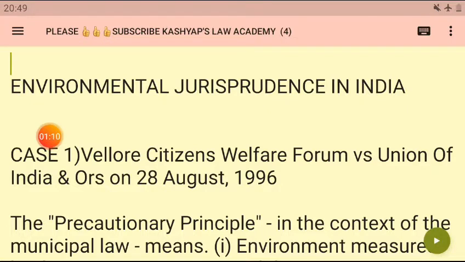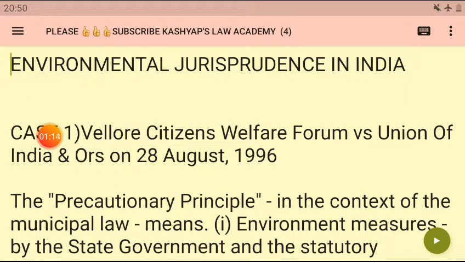Now let's proceed with the environmental jurisprudence in India. As I have already said, I have already covered the rest of the environmental laws. Environmental conventions are also there in the playlist. So now it's very important to know certain other cases.